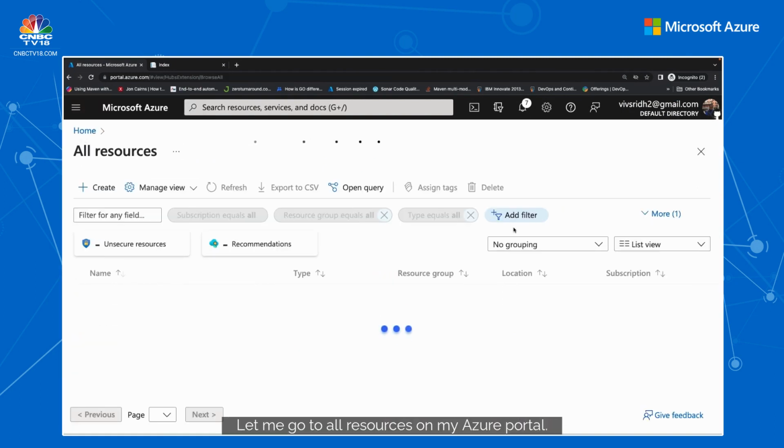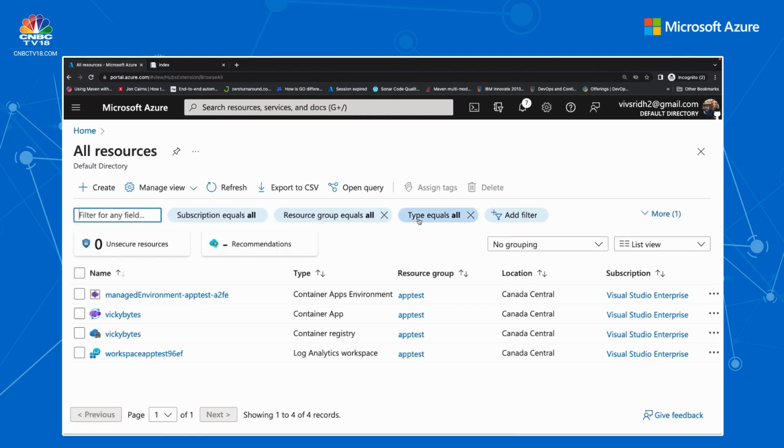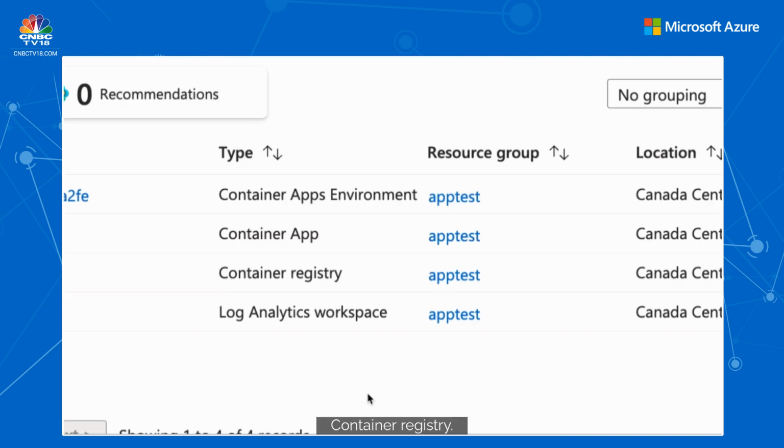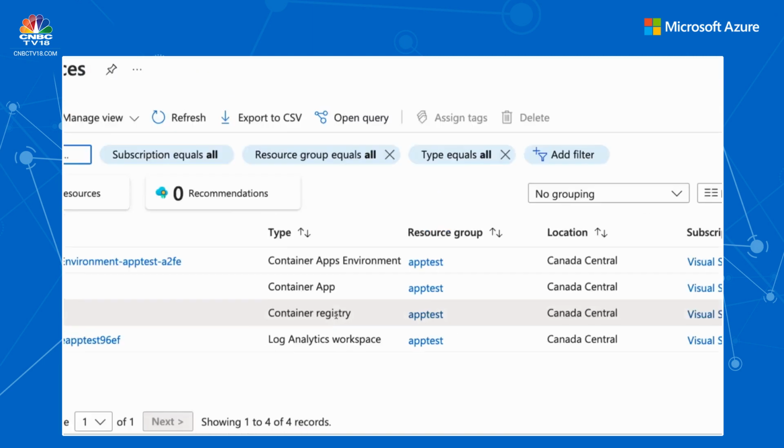Let me go to all resources on my Azure portal, and you can see that I have a bunch of things deployed already. One of the things which I have deployed is a container registry. So the container registry is already there, and I have the containers built, and I have published my container onto the Azure Container Registry.